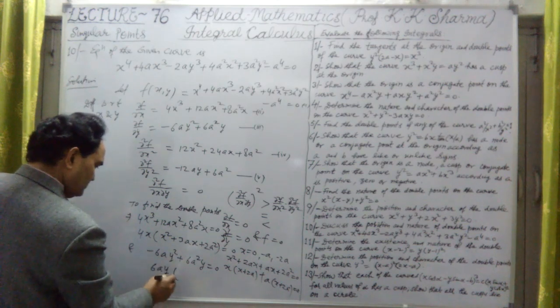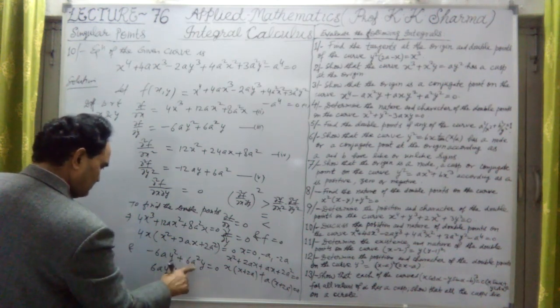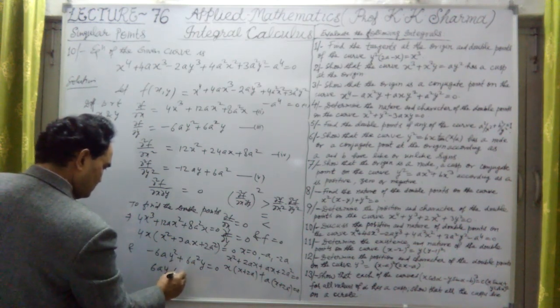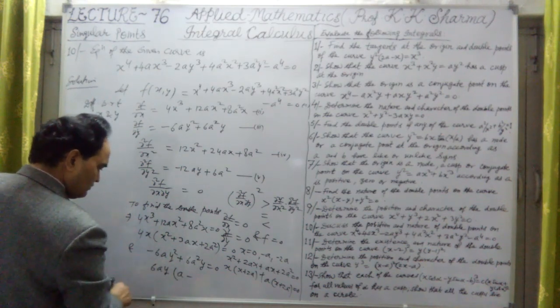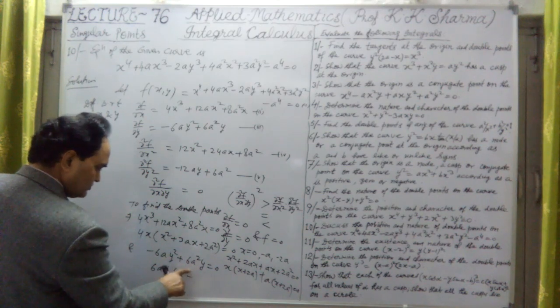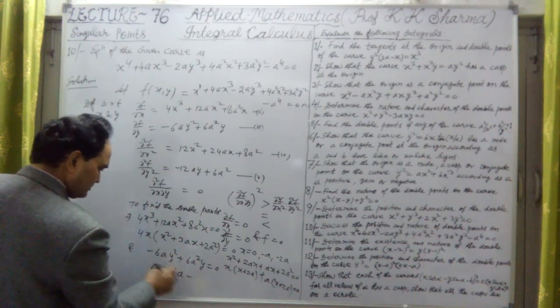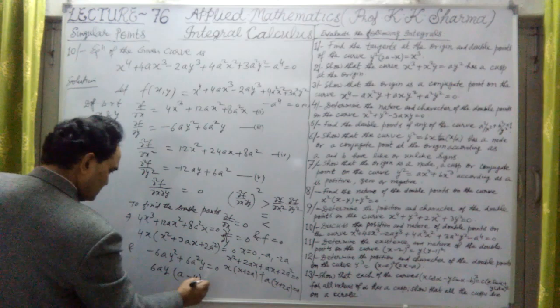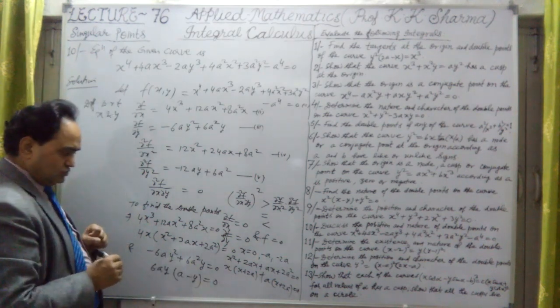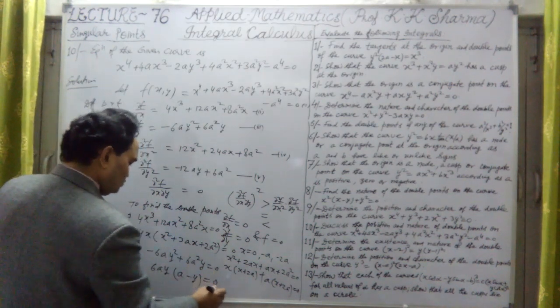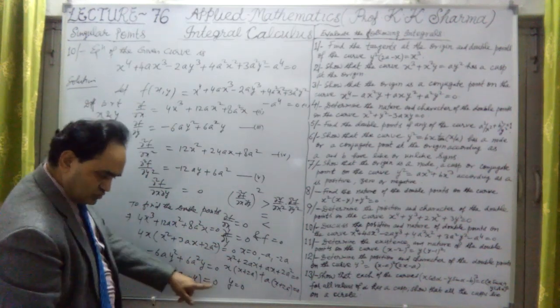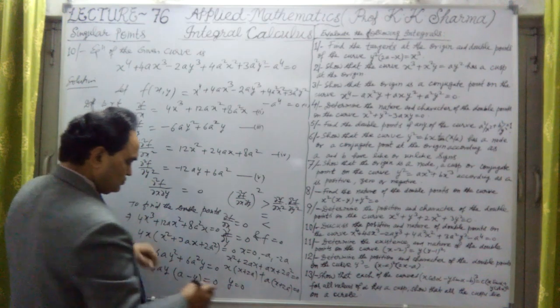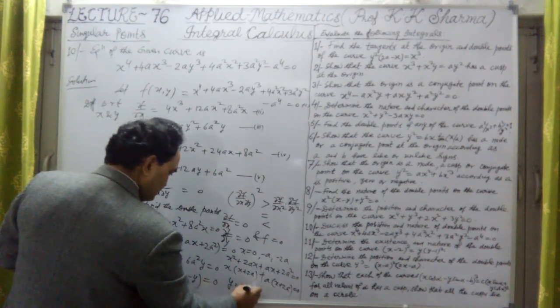So what we obtain, this is only a minus sign, from this y only, because we have taken a y common, and it is minus y equal to 0. So the values of y are two: y equal to 0 and y equal to a.